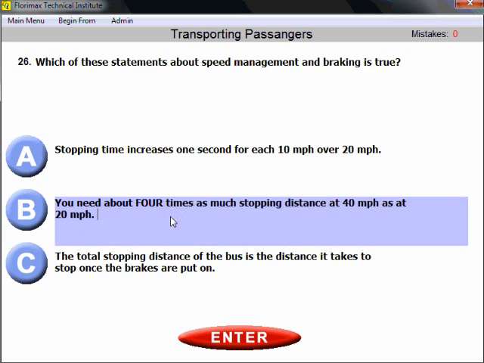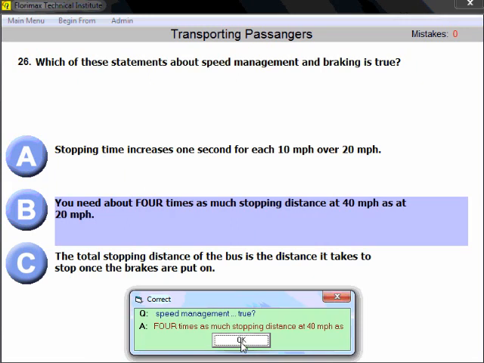All right, and let me emphasize that we put here 4 for you guys to pay attention and to memorize, but in the real test the 4 would be written in normal lowercase letter. So just remember, 40 miles per hour requires 4 times as much stopping distance as you need for 20 miles per hour. All right.